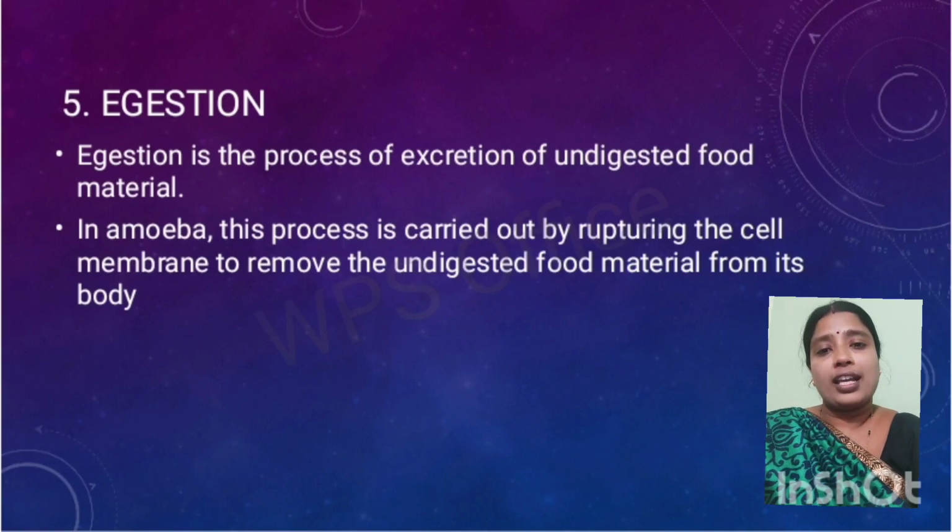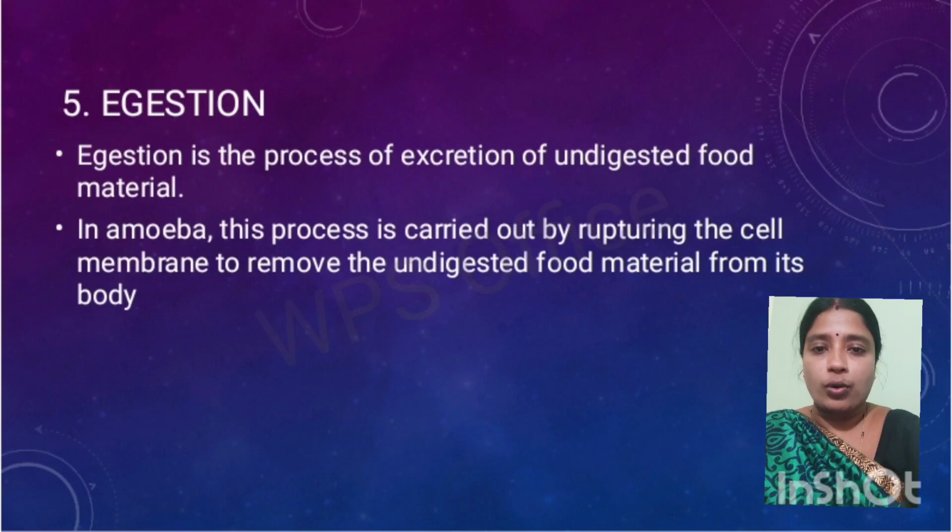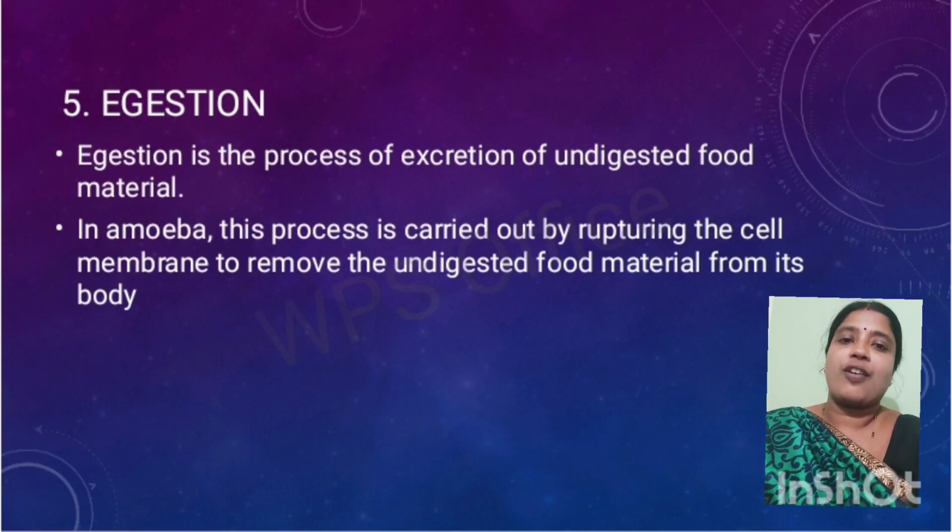In amoeba, it is removed by rupturing the cell membrane. Amoeba throws out the undigested food from its body. This process of removing the undigested food from the body is known as egestion.